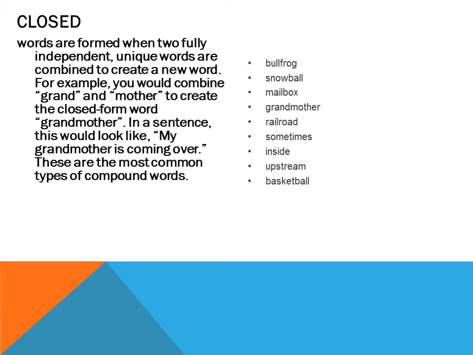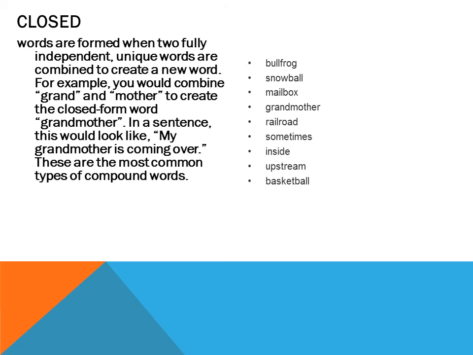Next, just see the next example, sometimes. Now what is some? Of course some is an adjective and times is a noun, an abstract noun. So which combination is there? Adjective plus noun. Yes, so this is another combination. Next, inside. What is in?